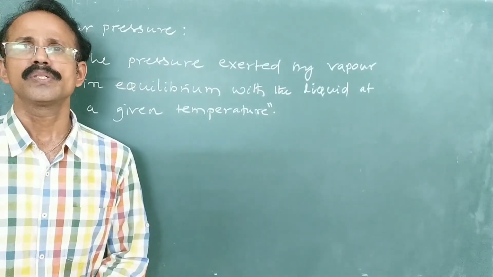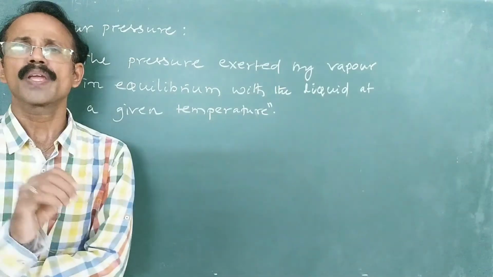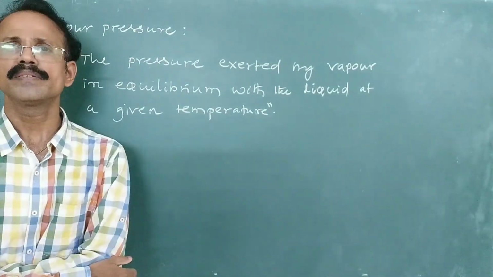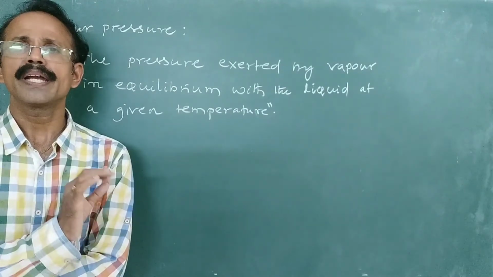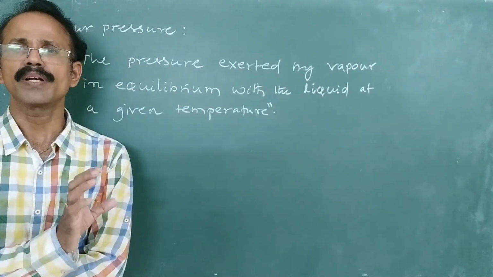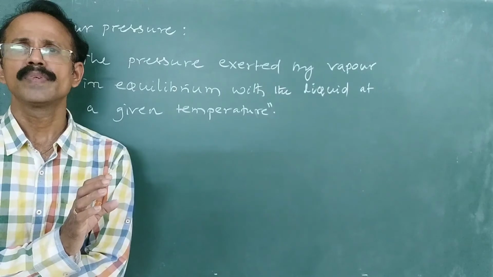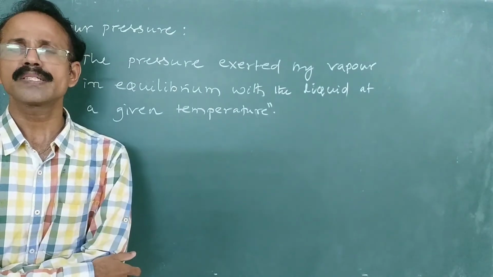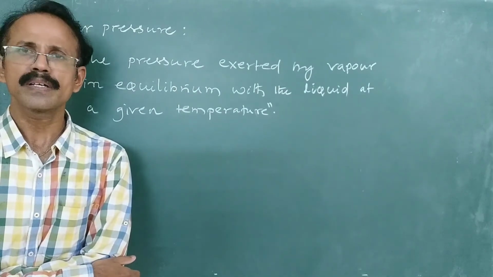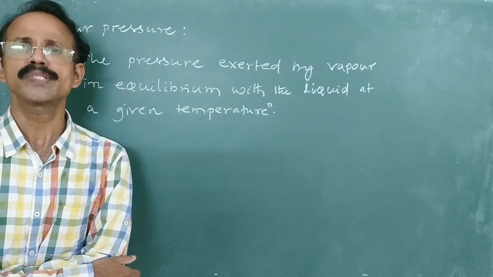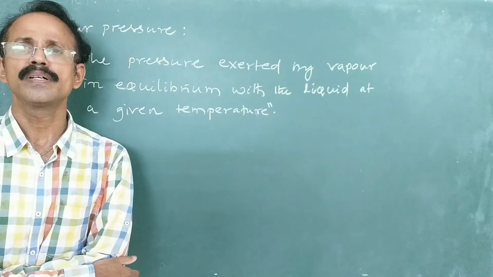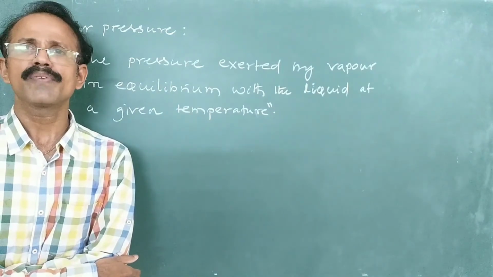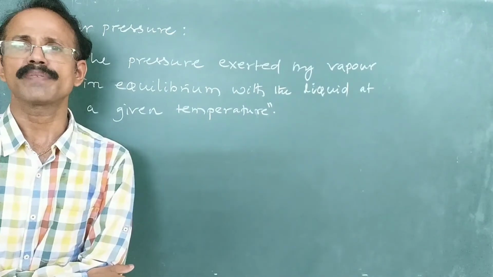One thing we have to remember is that vapor pressure is independent of the amount of liquid. Whatever amount you take, it is independent of the amount, but it is dependent on the nature of the liquid and temperature. Now we'll discuss the effect of nature of liquid and temperature on vapor pressure.